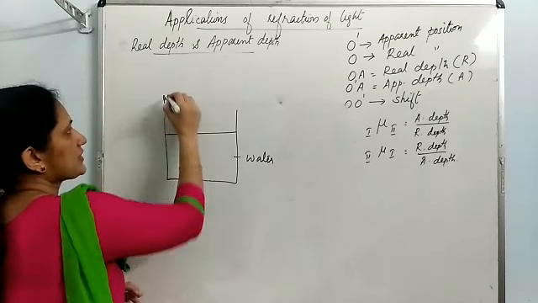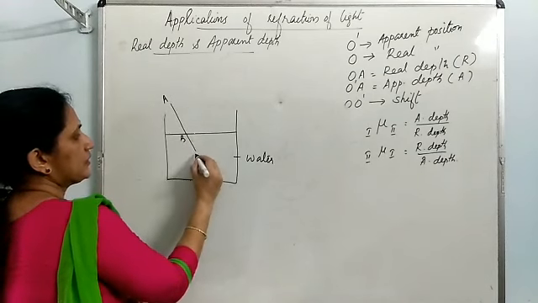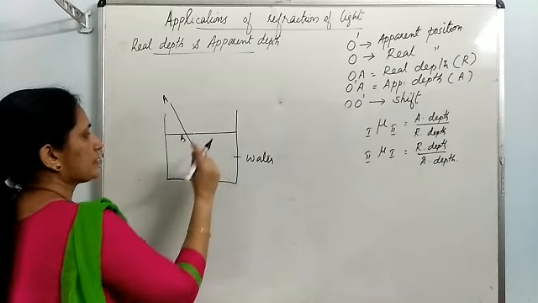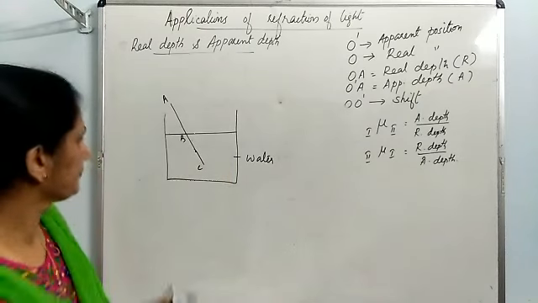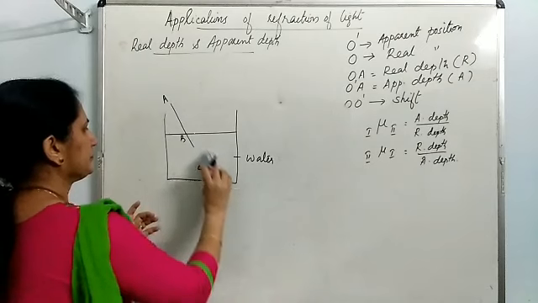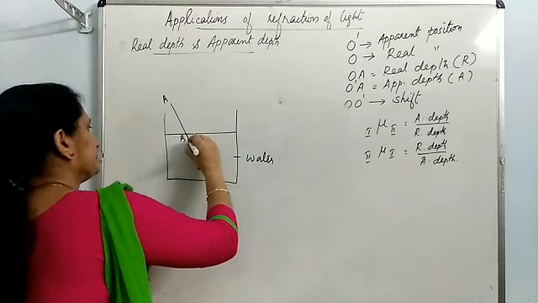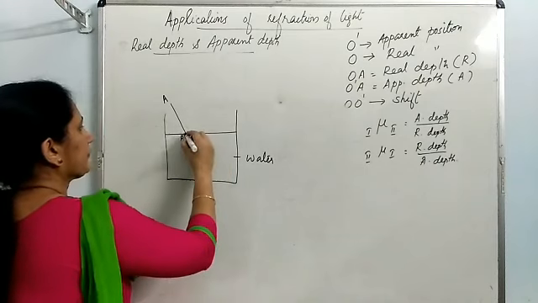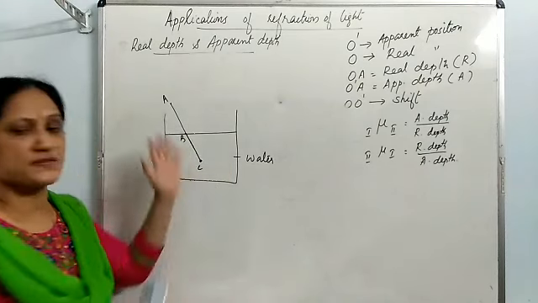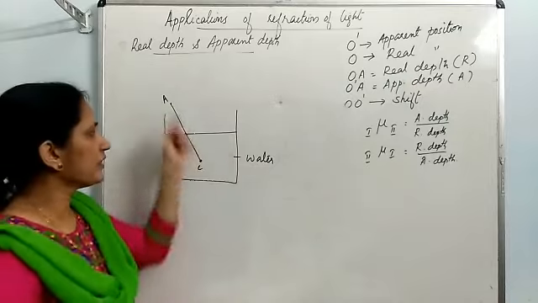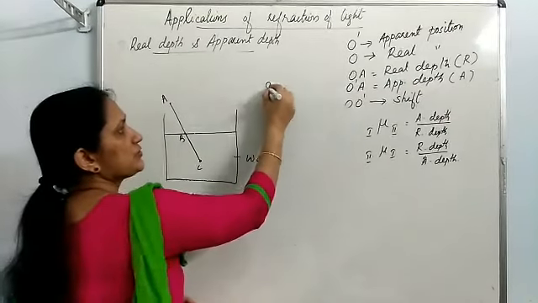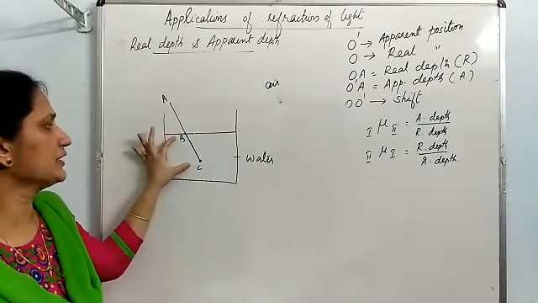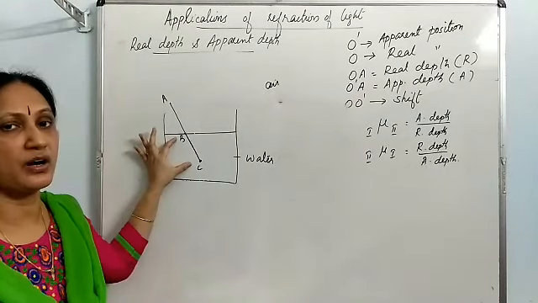I am naming the stick as A, B, C. So ABC is the stick or pen which is obliquely immersed into water, and a person looks at the portion of the stick under water.